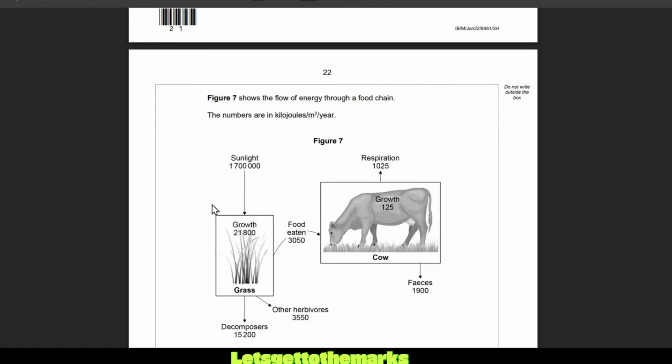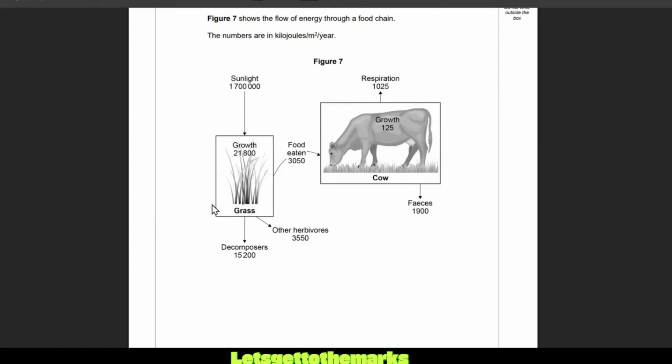Let's move on. Okay, figure 7 shows the flow of energy through a food chain. The numbers are in kilojoules per meter squared per year. Bit complicated that. We've got sunlight, 1.7 million going into the grass. Now the grass uses some, it grows and it's got 21,800 kilojoules left. 15,200 kilojoules goes to decomposers. 3,550 goes to other herbivores like rabbits or whatever chews on the grass. And then 3,050 of the kilojoules goes into the cow. The cow uses 125 kilojoules for growing and releases 1025 by respiration. So it's like heat to the environment or carbon dioxide from its mouth. And it excretes feces, 1900.